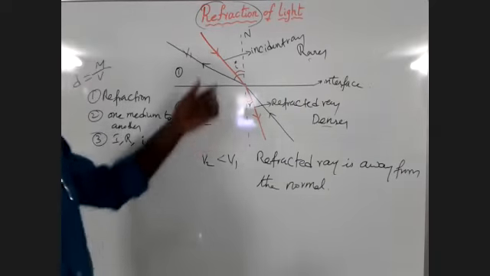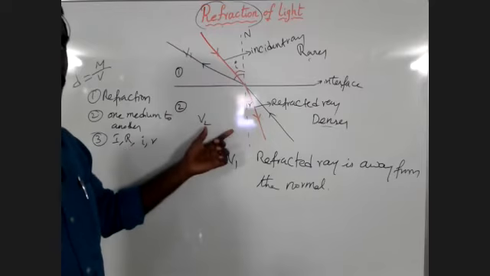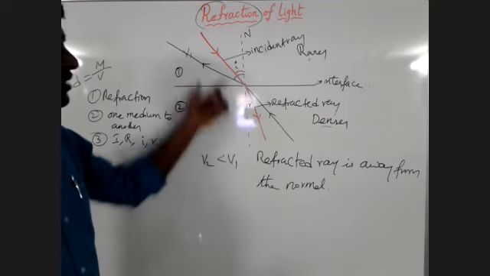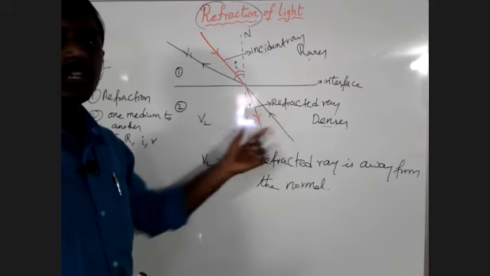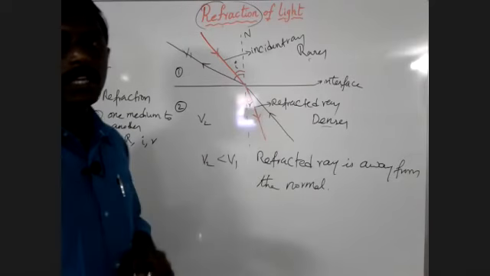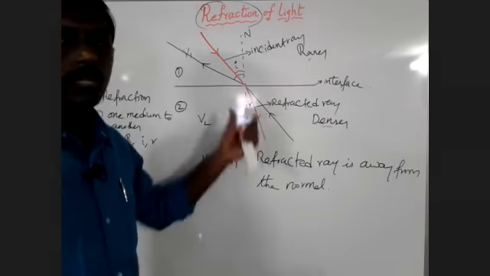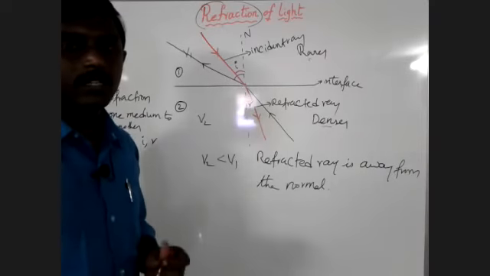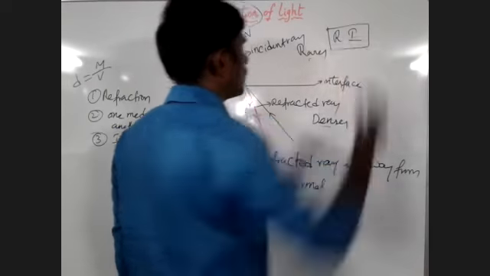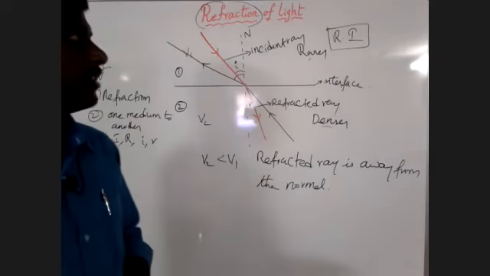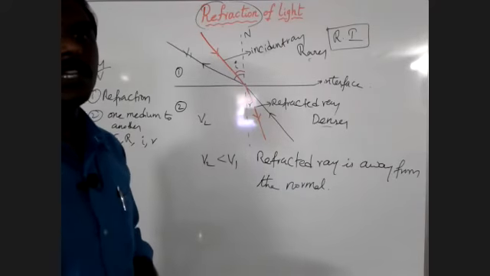Observe here carefully. What is refraction of light? When the light rays travel from one medium to the other medium, the speed of the light changes. When the speed of the light changes, the bending of light takes place. That bending of light we call refraction of light. How can we calculate this refraction of light? With a constant called the refractive index. By the refractive index only. Now let us see what the refractive index is.